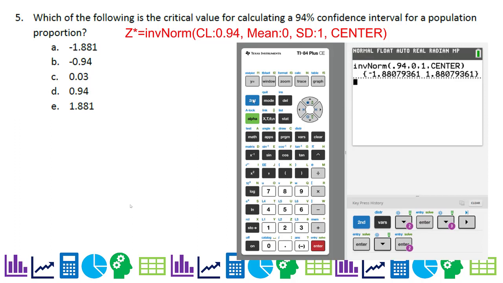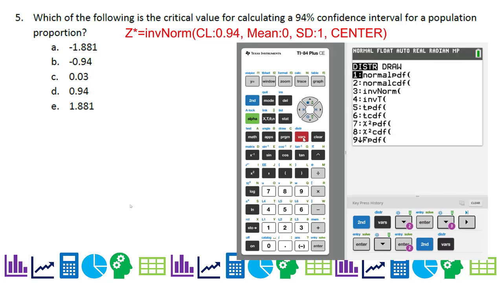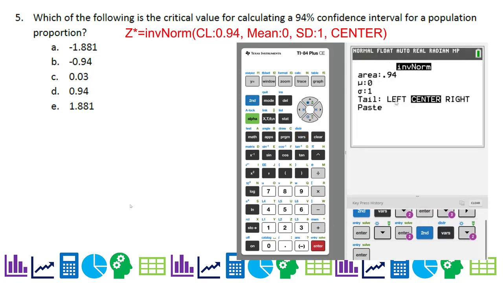Now let's say you're using an old school calculator, so we're going to go second distribution, and these calculators do not have the option of center or right. In fact, you don't see it for the tail, but it's going to tell you the tail is defaulting to the left. It's sort of working in percentiles. So if I have the middle 94%, that leaves 6% total split between the ends. So we have 3% on each end, right?